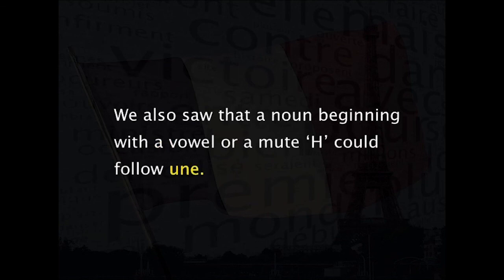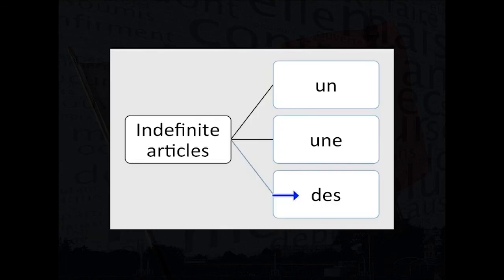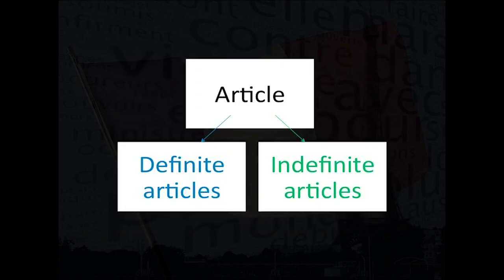We also saw that a noun beginning with a vowel or a mute h could follow une. And finally, we learned that the indefinite article des precedes every plural noun that is unspecified. In the third part, we did an exercise on the definite and indefinite articles. In the third part, we summarized what we learned today.